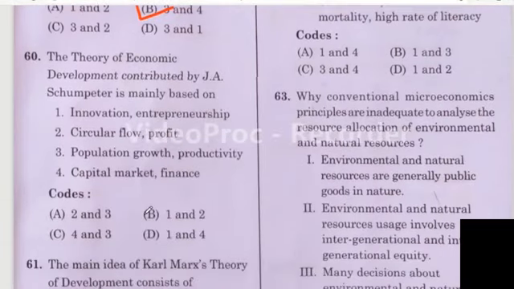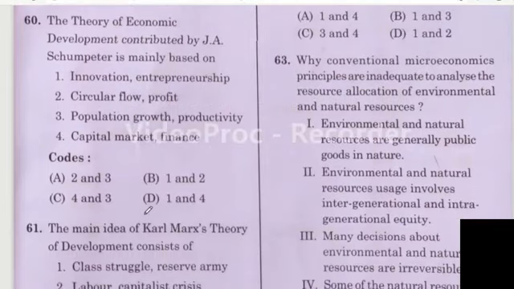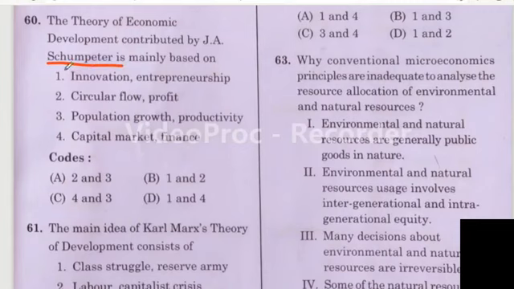Question number 60. The theory of economic development contributed by J. A. Schumpeter is mainly based on: first one, innovation, entrepreneurship. Second one, circular flow, profit. Third one, population growth, productivity. Fourth one, capital market and finance. Here there is no doubt. Option B is the correct answer: innovation, entrepreneurship, and circular flow and profit. There is no confusion in this question.